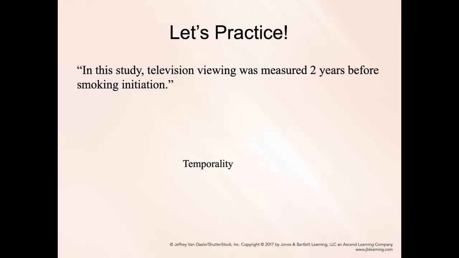We know that our independent variable, television viewing, came well before our outcome variable. We're able to establish that temporal relationship, which is really important when we're determining causality. You have to make sure that the cause came before the effect.